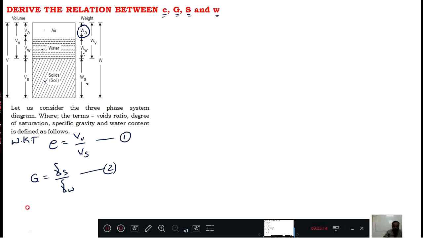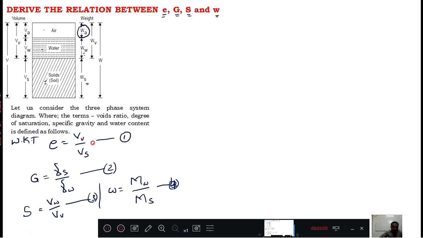Then S equals Vw divided by Vv. Call this equation number 3. And equation number 4 is w, water content, equal to mass of water to the mass of solids, or you can write weight of water to the weight of solids. Weight or mass, no problem.